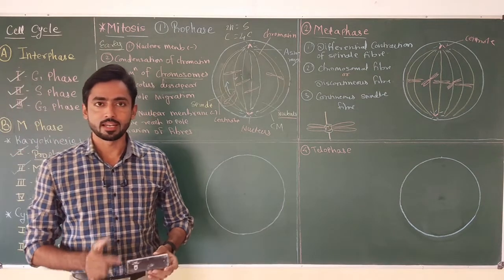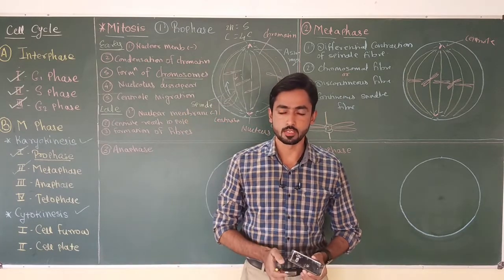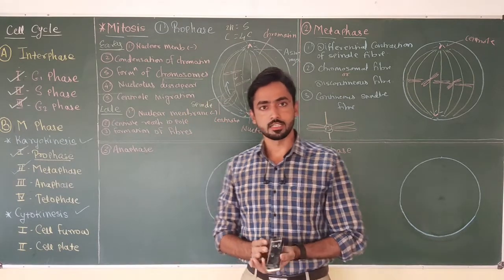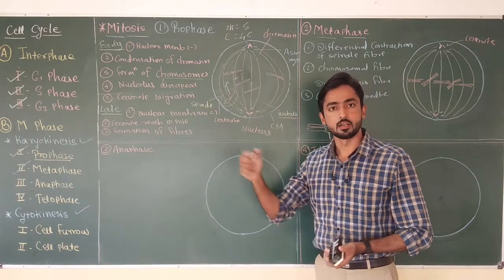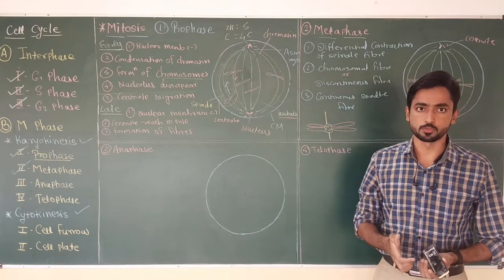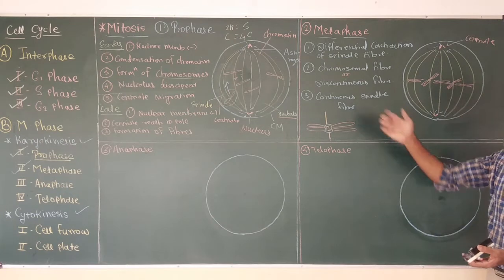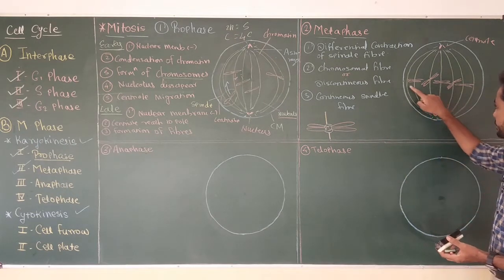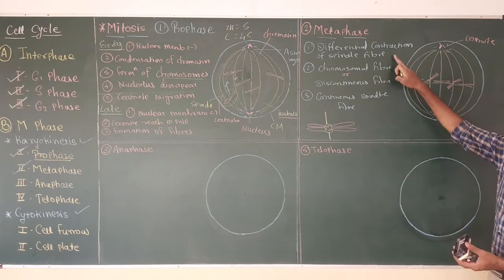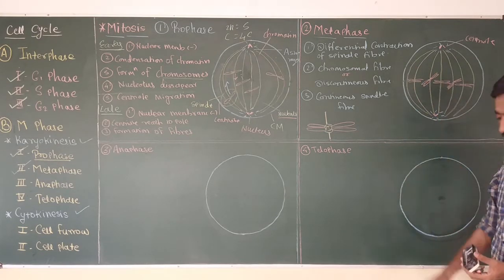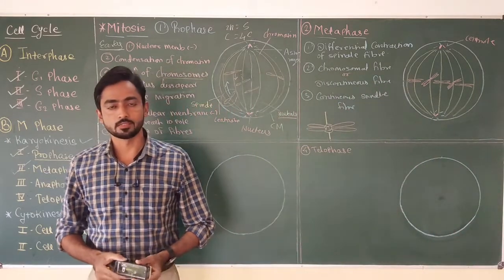Hello friends, in the last two videos we discussed the prophase and metaphase of karyokinesis. In prophase, generally the nucleolus and nucleus disappear and chromatin gets converted into chromosomes. In metaphase, all the chromosomes produced during the prophase get arranged at the equatorial plane. This happens because of the differential contraction of the spindle fibers. We have discussed all the changes that occur in the eukaryotic cell during the prophase and metaphase.